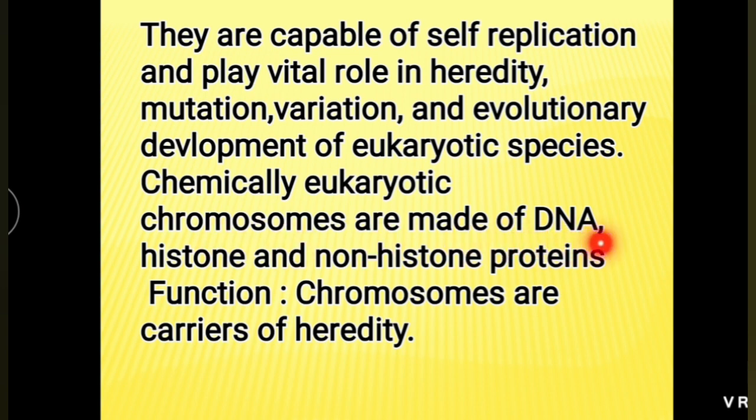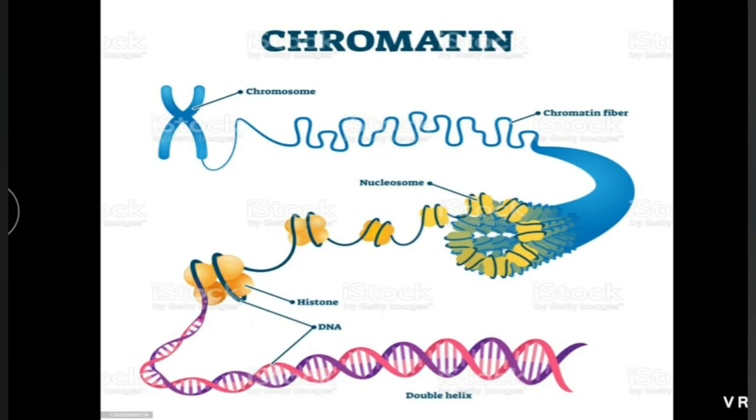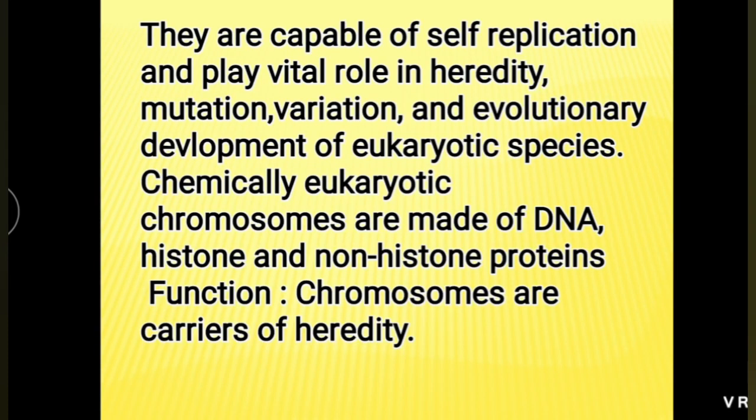Chemically, eukaryotic chromosomes are made up of DNA, histone and non-histone protein. This is the chemical structure. It consists of this yellow color histone protein and DNA, and it also contains non-histone protein. Function: chromosome is the carrier of heredity, means they contain genes which are units of heredity.